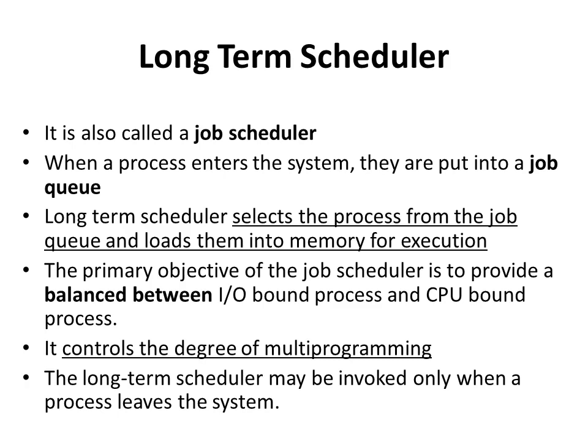Long-term scheduler is a scheduler that selects a process from the job queue and loads it into the main memory for execution. It is also called job scheduler. Now let us understand what this definition means. When a process enters the system, it is placed in the job queue that resides on a mass storage device.